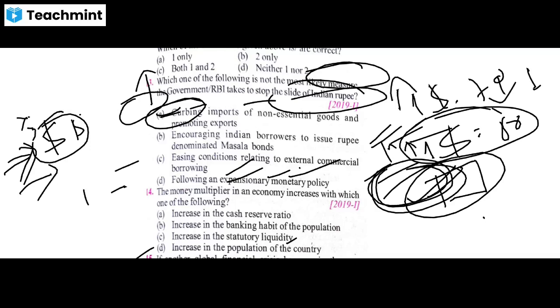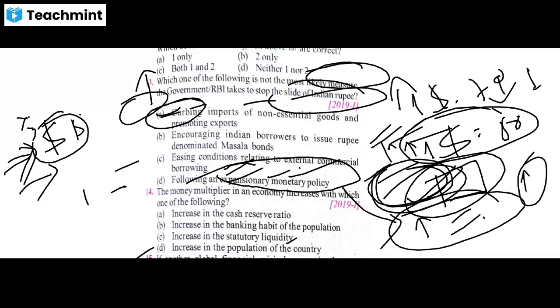So in this case also, when the quantity of currency, Indian currency, will increase, it will decrease the value of your currency. So RBI will never accept this approach to stop the slide of Indian rupee. If RBI will accept this approach, then this sliding will continue. So RBI will never adopt this approach.